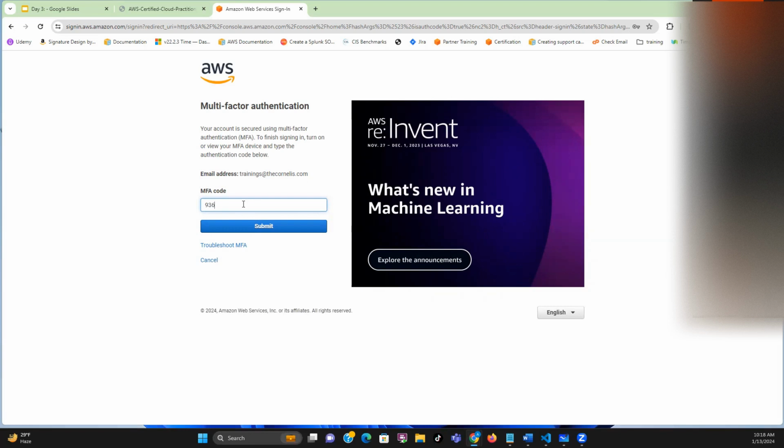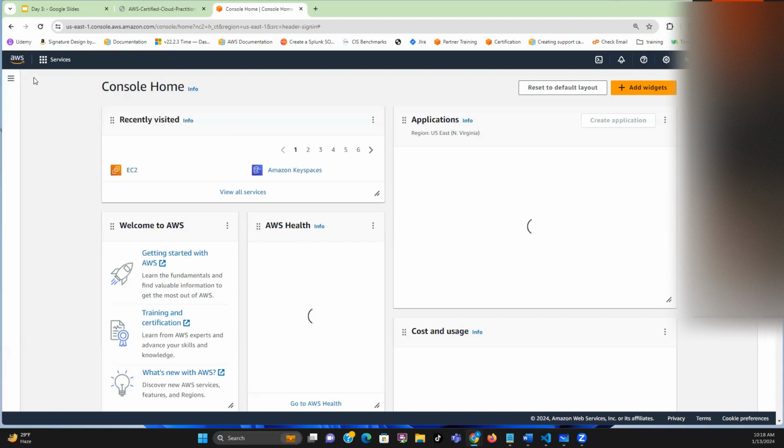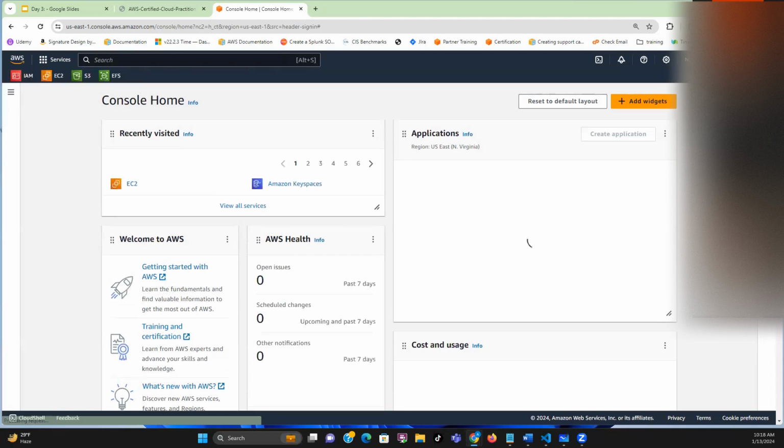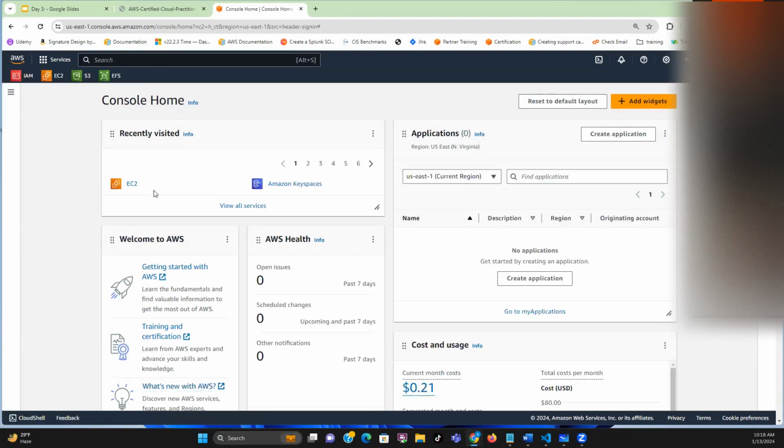Let me just put in my key. So everything being equal, it should take you to the management console. This is the first interface to interact with AWS services. So all the services that we are going to be discussing, you can interact with them via this console.